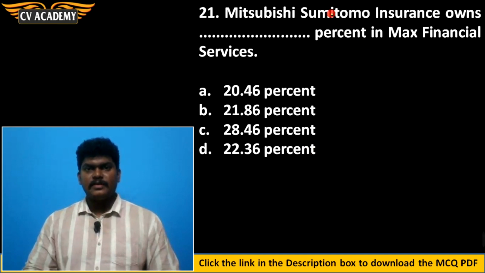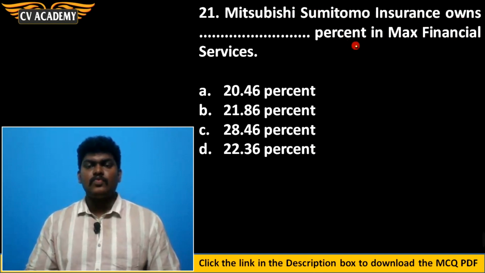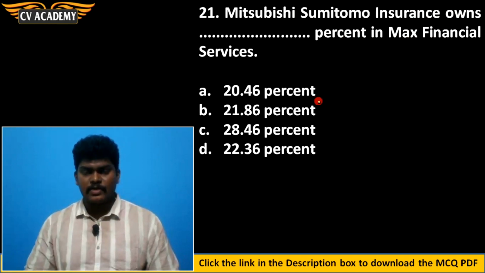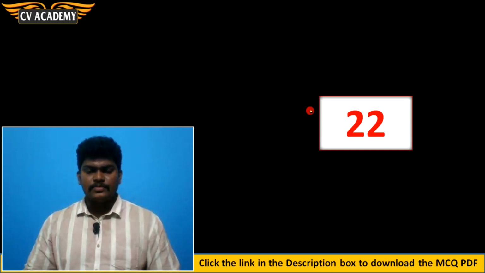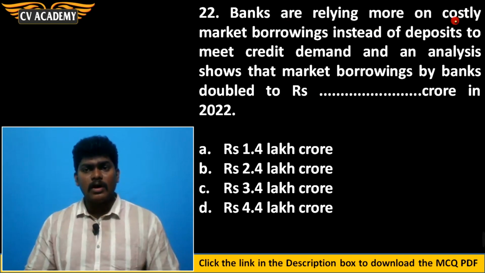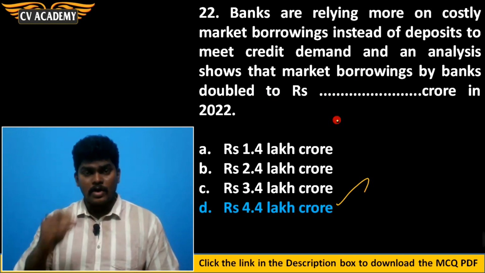Then 21st question. Mitsubishi Sumitomo Insurance owns dash percent in Max Financial Services. Yes, how much does Mitsubishi Sumitomo Insurance own in Max Financial Services, the parent company of Max Life Insurance Company? They hold around 21.86%. Option B is the correct answer. Then 22nd question. Banks are relying more on costly market borrowings instead of deposits to meet credit demand, and an analysis shows that market borrowings by banks doubled to dash crore in 2022. Yes, market borrowings of the banks doubled to 4.4 lakh crore in 2022 alone.